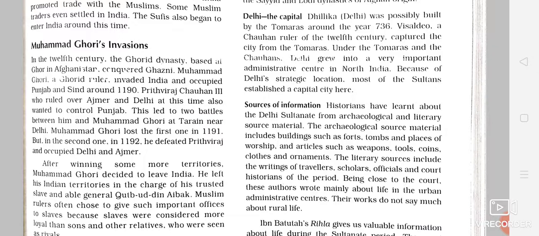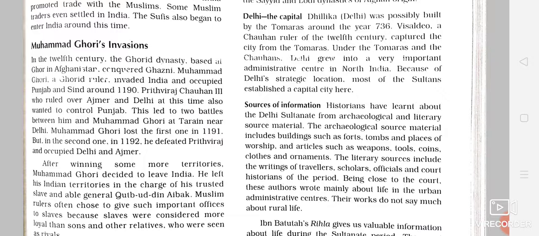So Qutbuddin Aibak had taken the entry as a trusted slave of Muhammad Ghori, and at that time, slavery was a kind of a trend. The Afghan rulers used to purchase slaves and appoint them in their military, and they used to give them a lot of training in horse riding, weapons fighting, and sword fighting. This way Qutbuddin Aibak was a very able military commander, and he saved Muhammad Ghori's life in the first battle of Tarain in 1191, otherwise he would have been killed by Prithviraj Chauhan III.